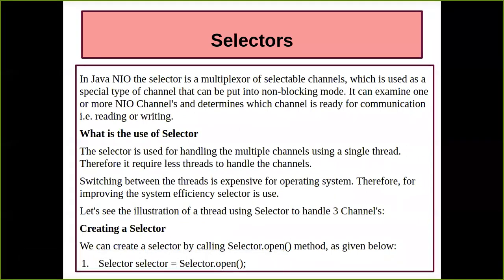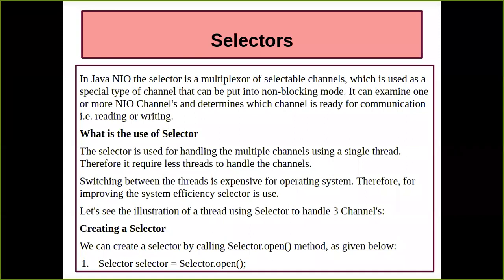I told you in the last lecture that we are going to start from here, which is the selector. It is also known as a multiplexer of selectable channels. That means it has an option to deal with multiple channels at the same point. It also helps me have two-way communication, that is, I can read or write. It's not that I first read and once my reading is done the writing happens. No, there are a number of clients. Any client can read the data, and any number of clients can write the data into the file or into the server. That is only possible with the help of selectors.